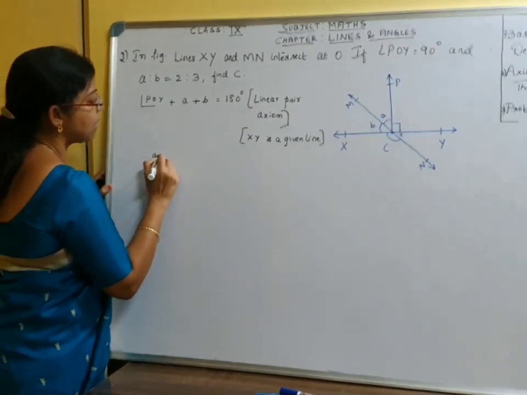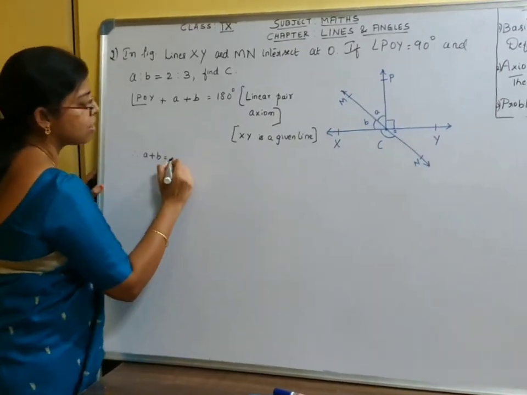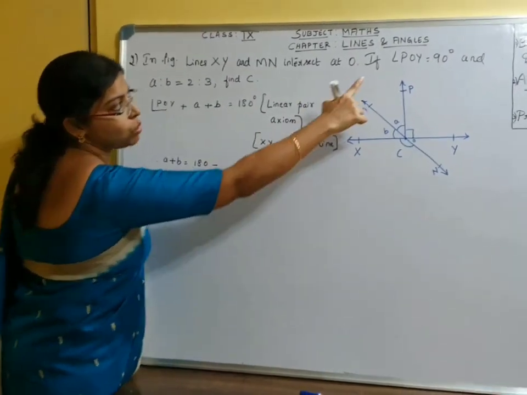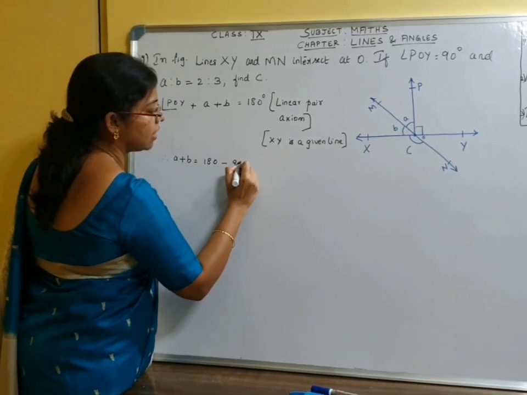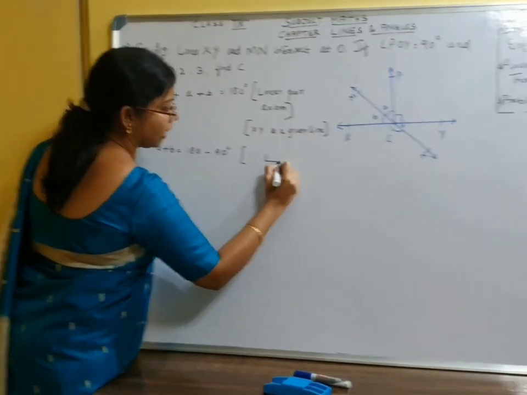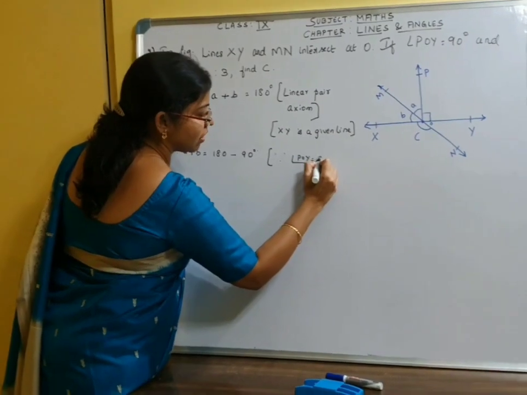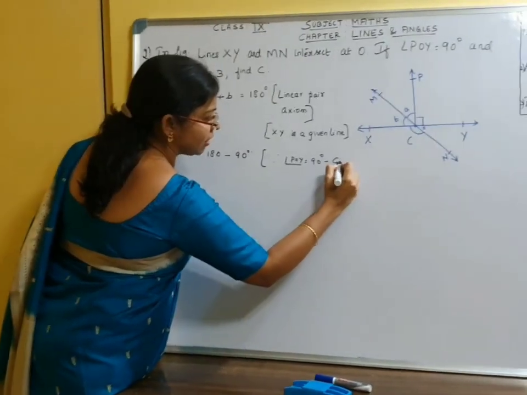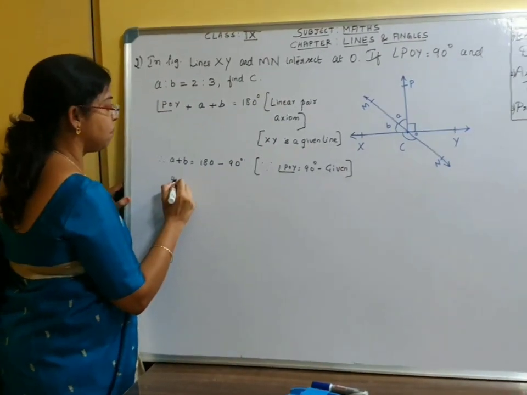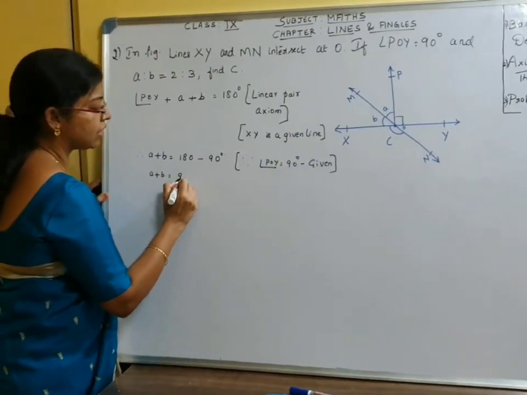Therefore, A plus B is 180 minus angle POY. Angle POY is 90 degrees, it's given. Since angle POY is equal to 90 degrees, A plus B will be 90.